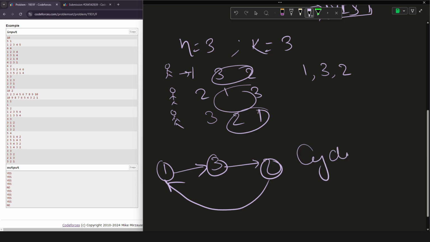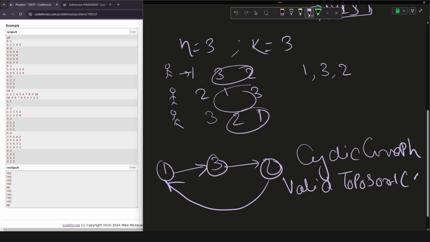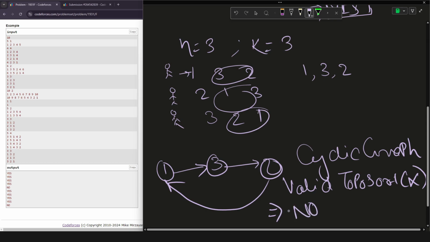So this is a cyclic graph, and since it is a cyclic graph, a valid topo sort for this graph will not be possible. And since a valid topological sort will not be possible, we will print no. So this is all that this problem asks from you, right?